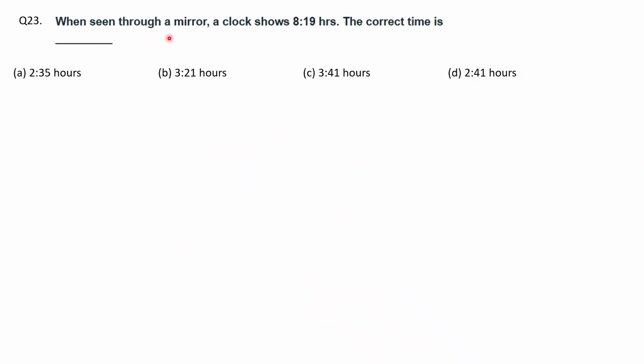Question 23. When seen through a mirror, a clock shows 8:19 hours. The correct time is? So for this, the trick is you have to subtract from 11:60. Okay, subtract it. So you will get here 3:41. So answer will be option C.